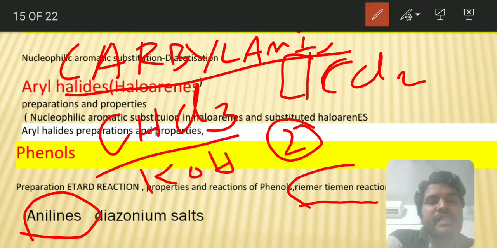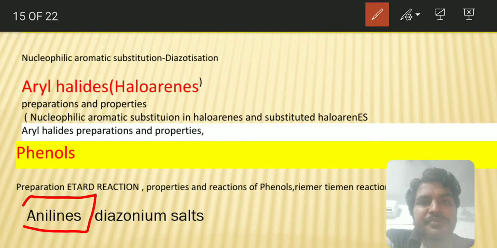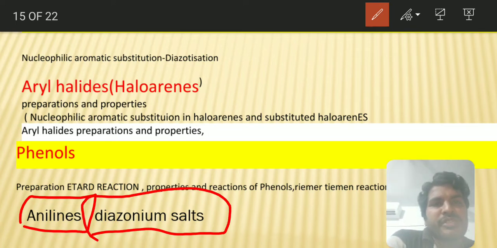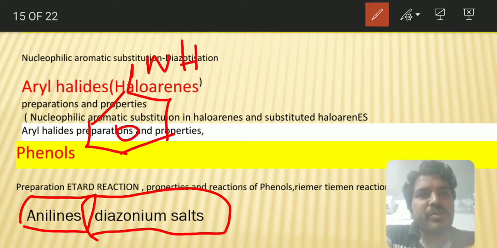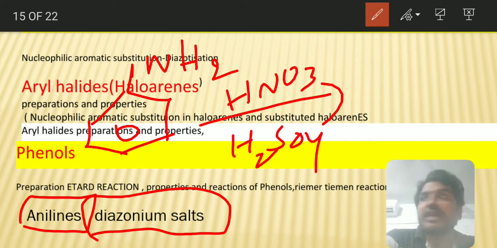Anilines and what is the carbylamine reaction. In anilines, the important thing you have to remember is the basicity of aniline and diazonium salts. This is a very important thing. When diazonium salts are treated with H3PO2, it will produce benzene. A reduction reaction takes place. In the same way, with aniline there is one of the important reactions. One year they asked a question based on this. Aniline when nitrated in presence of H2SO4.